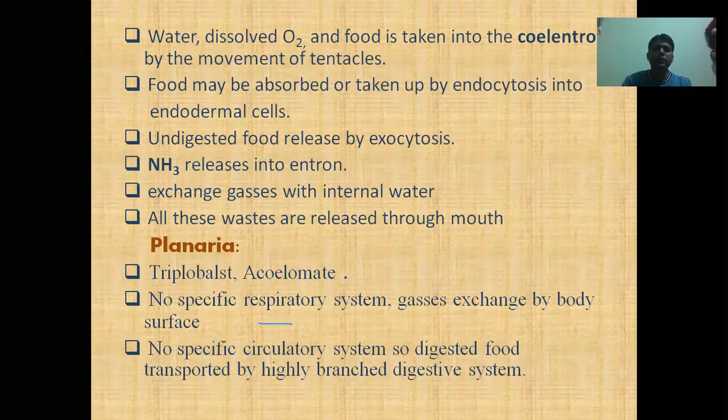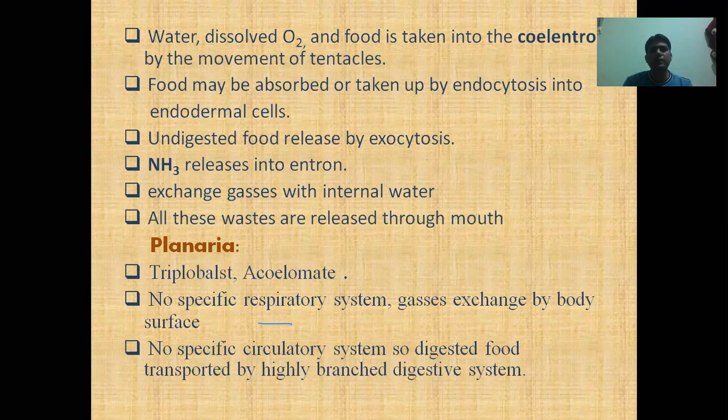Undigested food is released by the exocytosis of the endodermal cell into the coelenteron, and that undigested food and the carbon dioxide or ammonia released by the endodermal cell into the coelenteron is ultimately released out from the body through the mouth. Because as you know, these types of animals have a sac-like digestive system. So there is only a single opening to take in material and release waste.